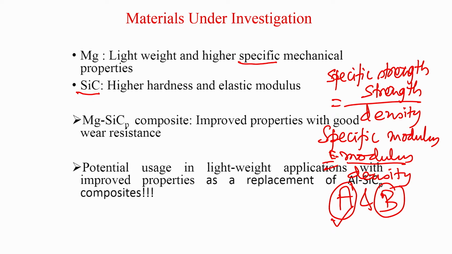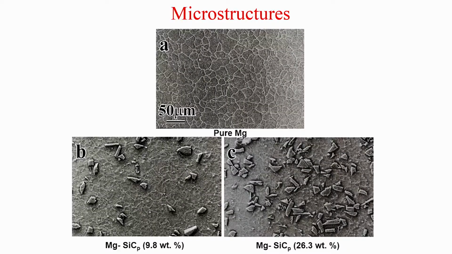This is one of the very early works that our group conducted, when magnesium based composites were still receiving significant attention in academia. It was expected at that point of time that magnesium silicon carbide composites could potentially replace aluminum silicon carbide composites.